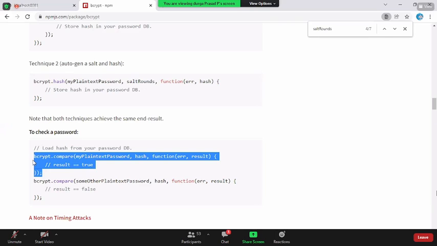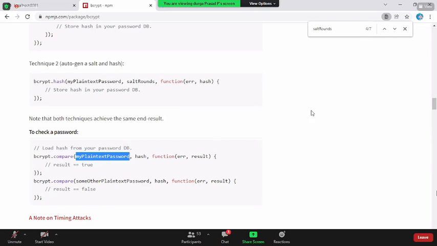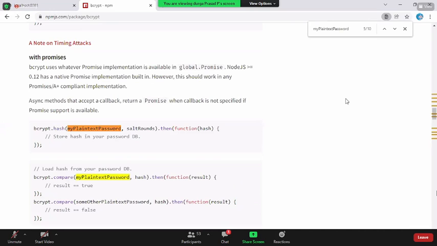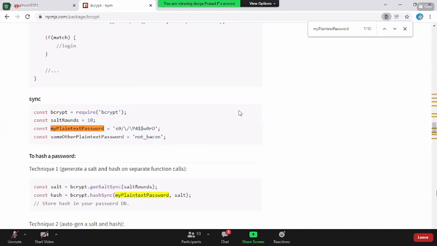But you know, load hash from your password DB. How can I do this? I can't store my plain text password, right? So here they are giving the password. We are converting that guy. But once it got converted, we won't store this.